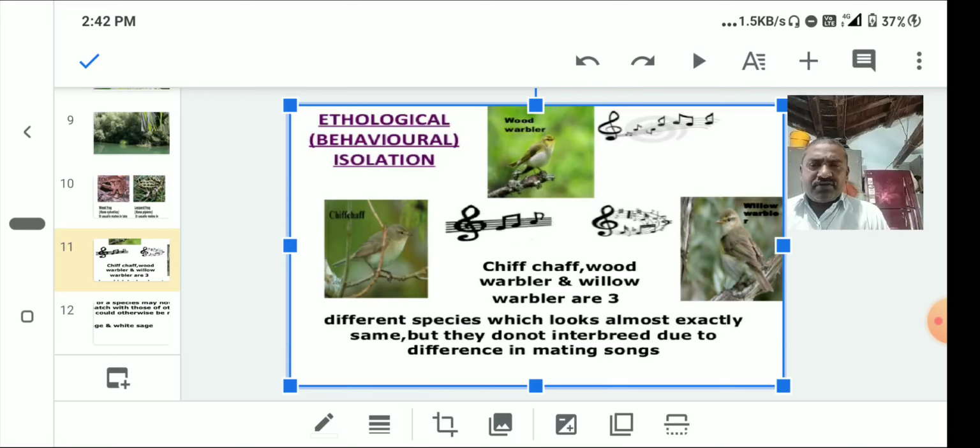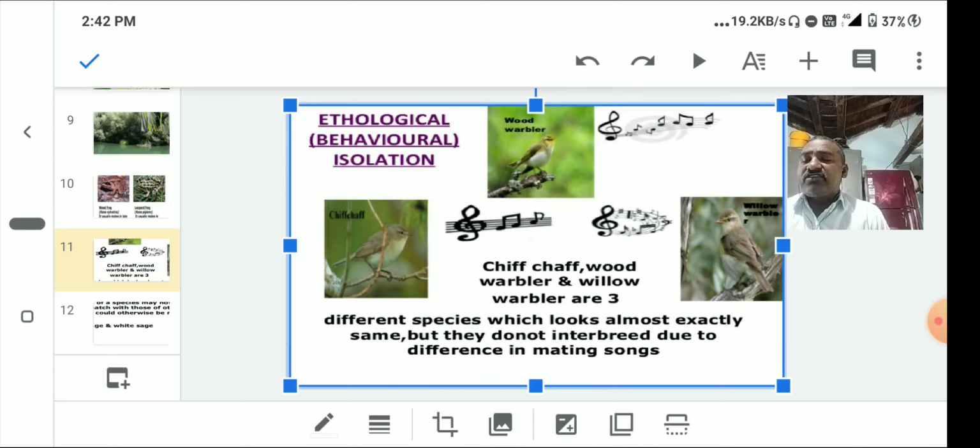This type of isolation we can observe in human beings also. And one more thing here: the mating call of Hyla versicolor is a sharp trill, loud and resonant, lasting less than 3 seconds. The mating call of Hyla femoralis is more prolonged, and thus it differs from Hyla versicolor. So, this is the mating call of Hyla versicolor and Hyla femoralis.